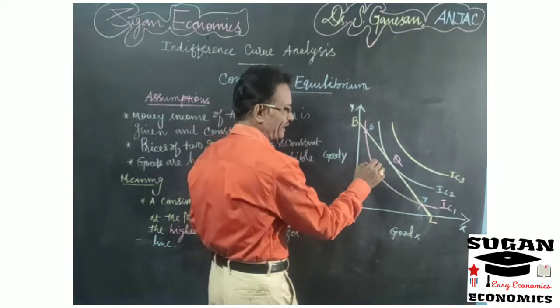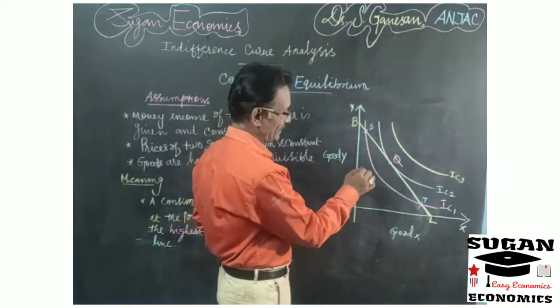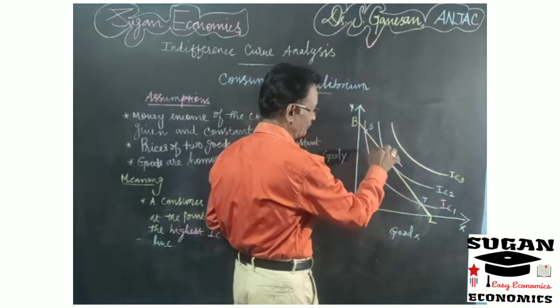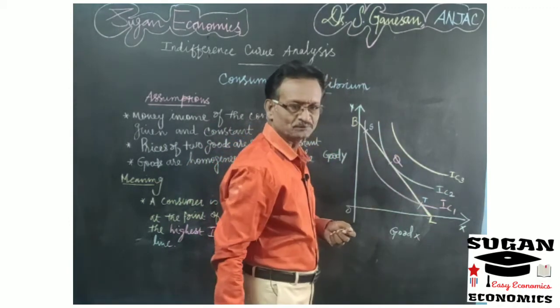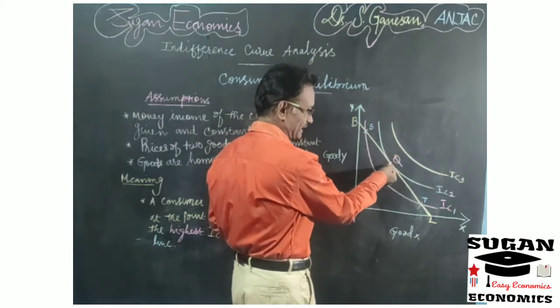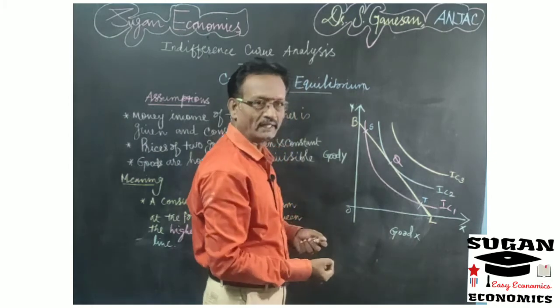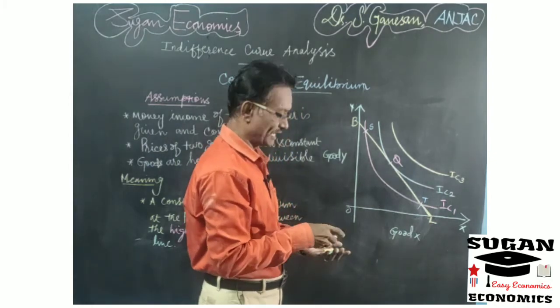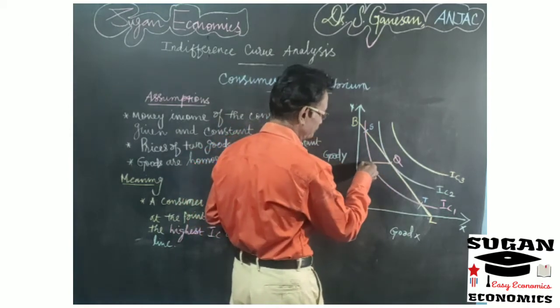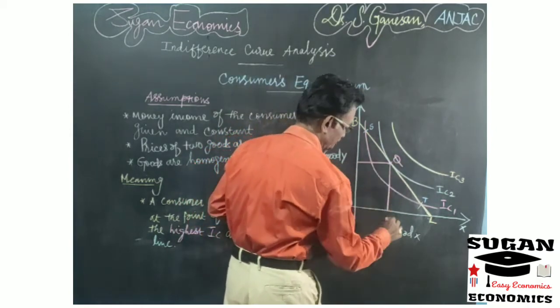Now, what is the point of equilibrium? The point of equilibrium is the tangency between the highest indifference curve and the budget line. Where the highest indifference curve is tangent to the budget line, at that point only the consumer attains maximum satisfaction, or equilibrium.